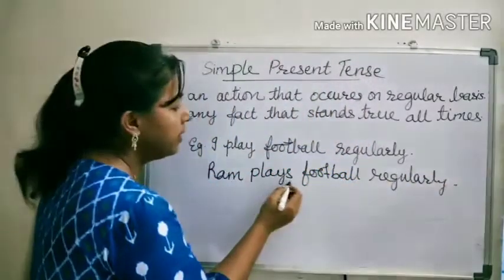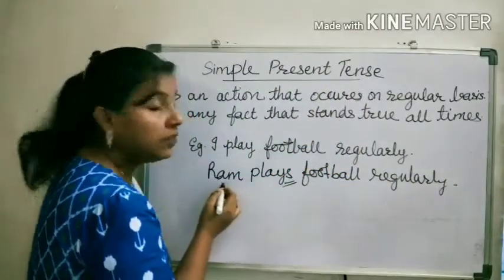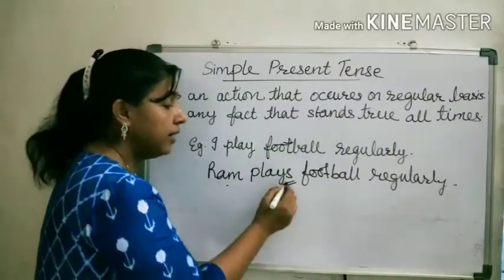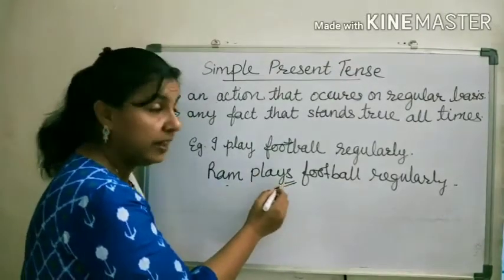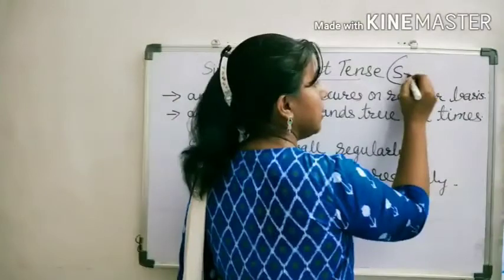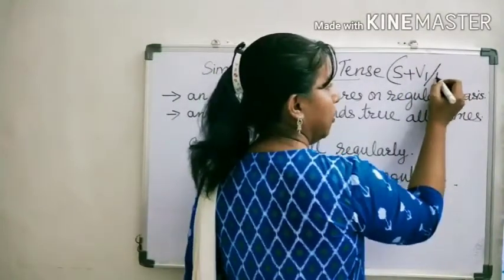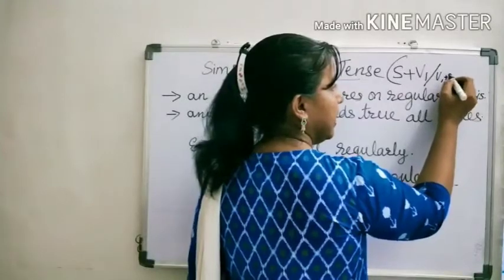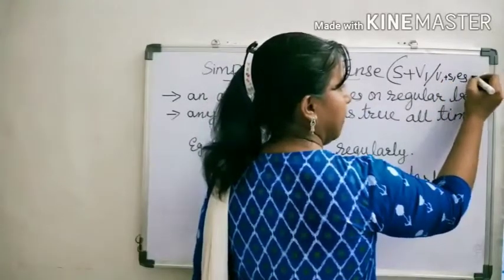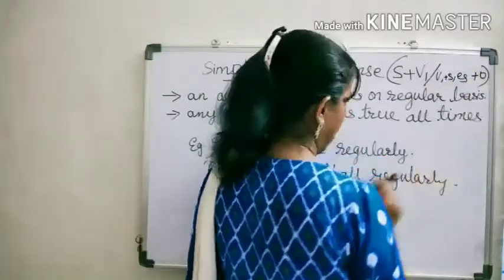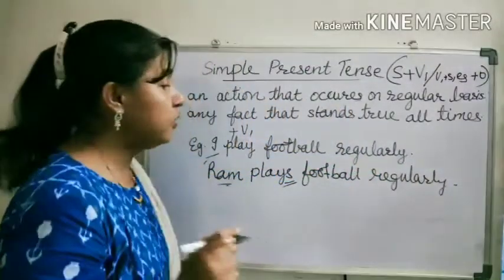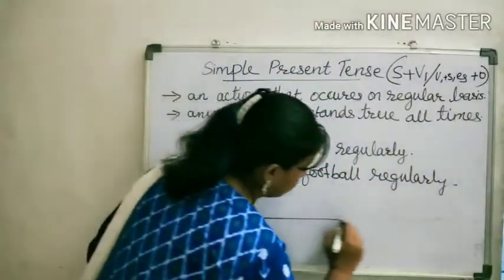So here you can see S. If the subject is singular, then we use S or ES with the verb. The structure is subject plus first form of the verb, or first form of the verb plus S or ES, plus object.